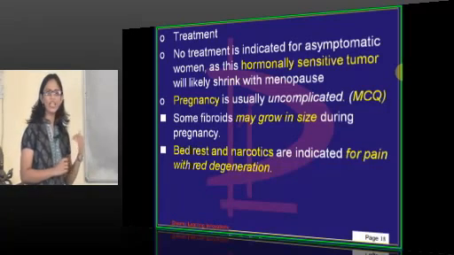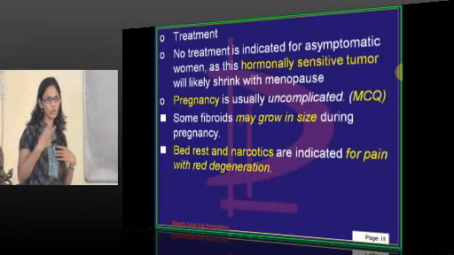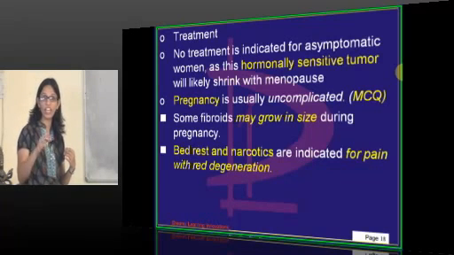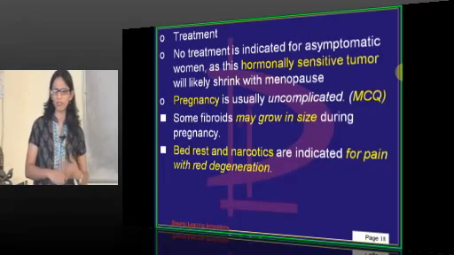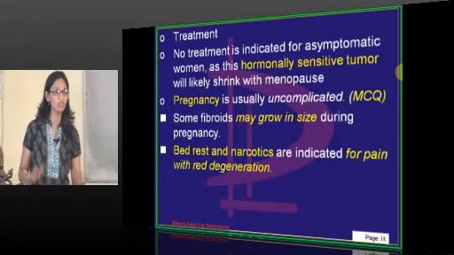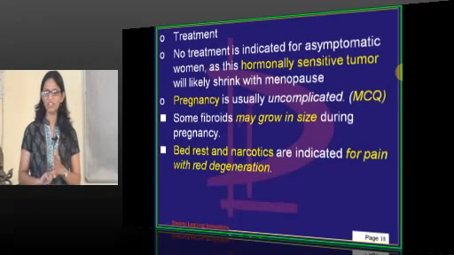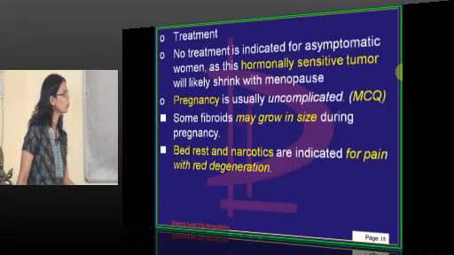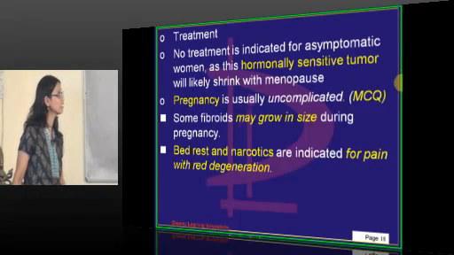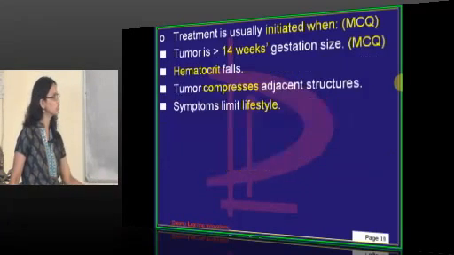Then pregnancy is usually uncomplicated, but yes, we get patients. I get almost two patients. I had two patients of red degeneration during pregnancy last month, and they have such tremendous pain, you feel like you have to remove that fibroid. And the patients say that, but only bed rest and analgesics help the patient. Some fibroids grow in size during pregnancy. Bed rest and narcotics are indicated for the pain with red degeneration.